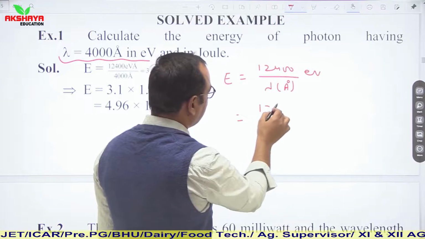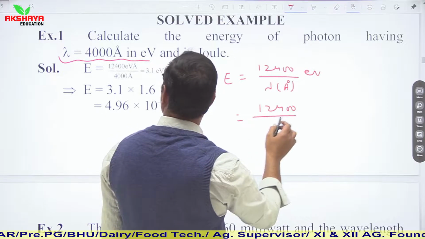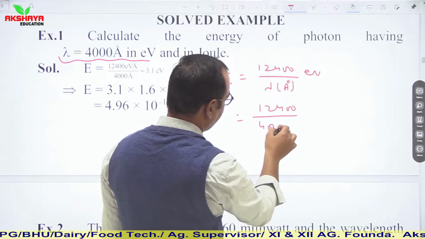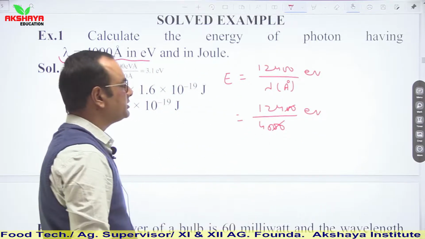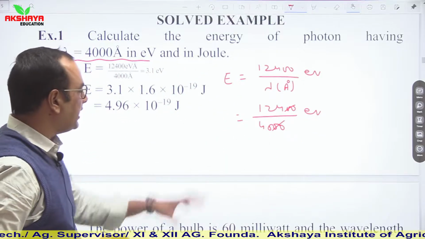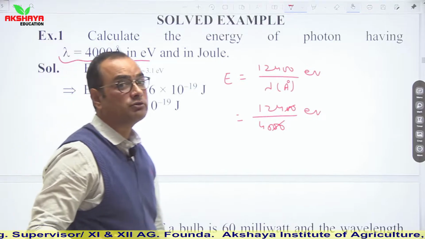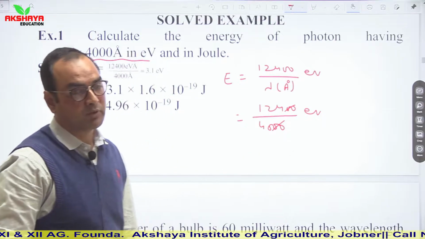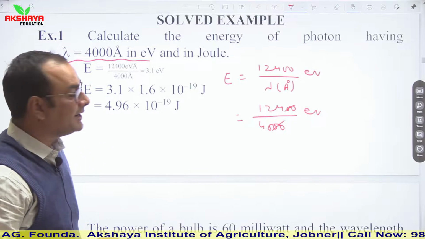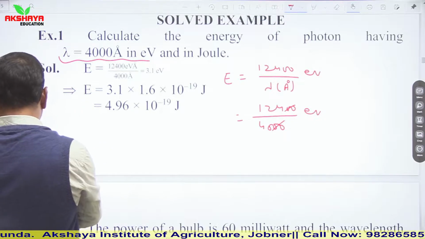So directly place the value. Lambda is given as 4000 angstrom. Now you can calculate its value in electron volt, and if you have to convert this value into joules, then directly multiply this value by charge of electron, 1.6 into 10 to the power minus 19 joule.